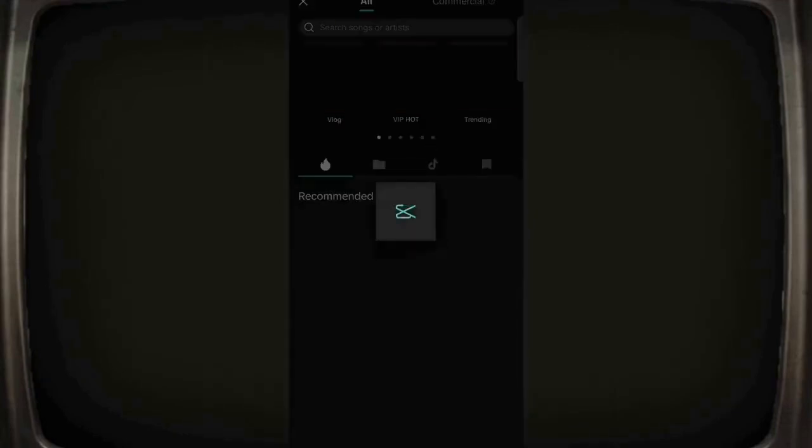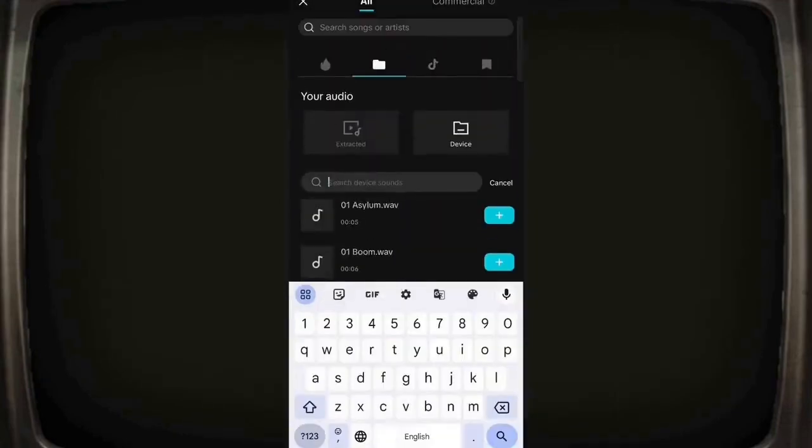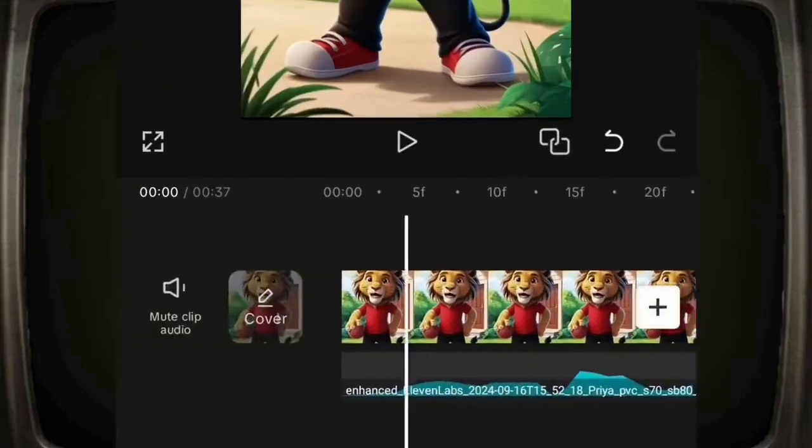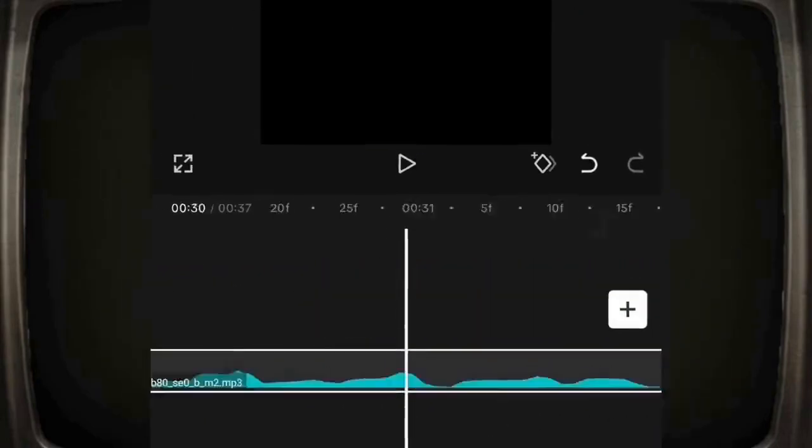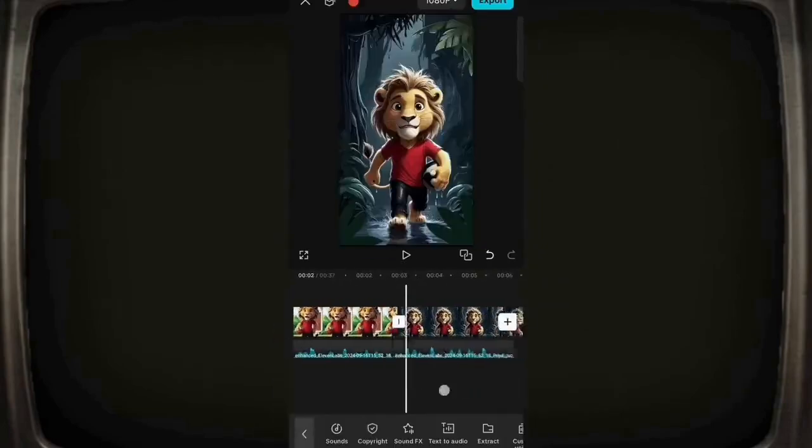Then, click on Add Audio and add the voiceover that we generated at the start. Then, zoom into the voice, watch it, split and delete it accordingly. After that, merge all the audios. This makes the voice smoother and the speed correct.